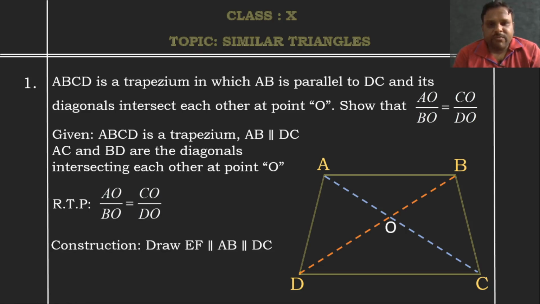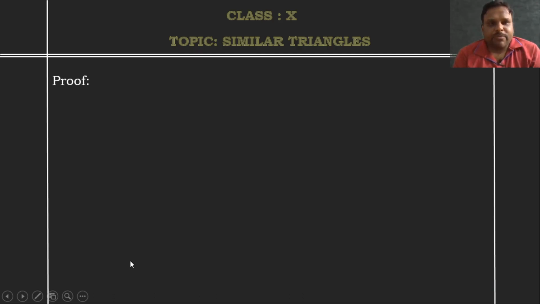For this construction, I will draw one line EF passing through O, which is parallel to AB as well as DC. See, this is the line EF. Here are the points E and F, EF is parallel to AB and DC, intersecting the diagonals, which are meeting at the point O. That means they are passing through the point O. Now, let us come to the proof for this part.